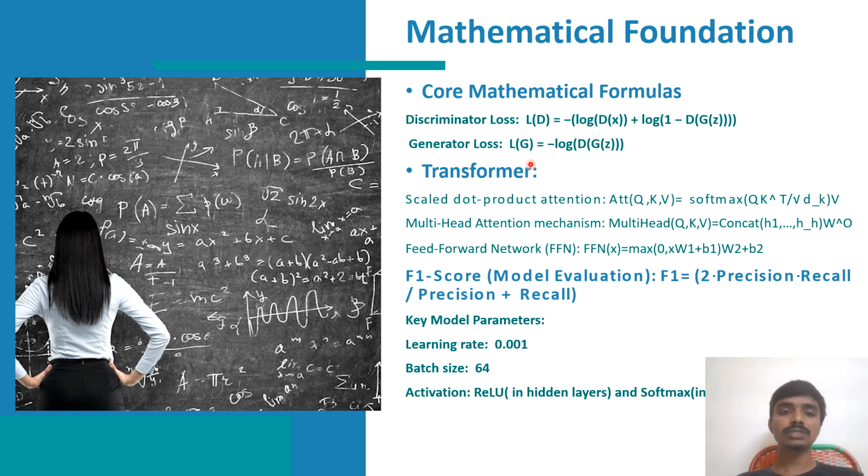The transformer uses the formula called scaled dot-product attention to focus on the important data features. Finally, the F1 score is used to measure how well our model performs, combining precision and recall for balanced evaluation. This mathematical foundation is what makes our model accurate.